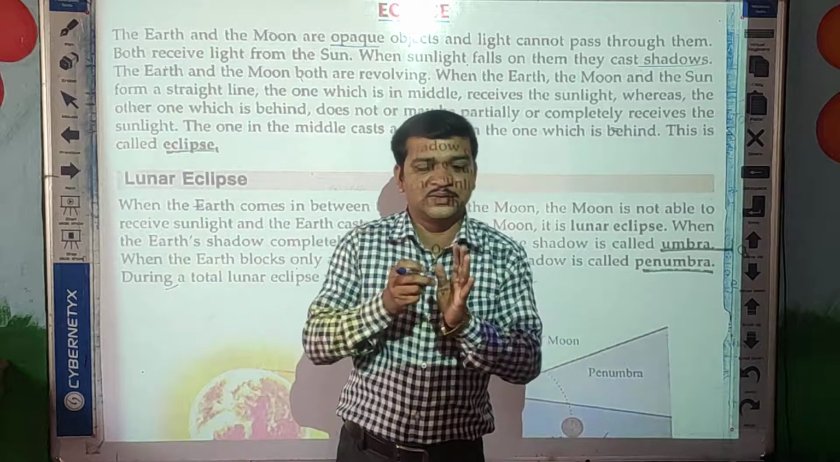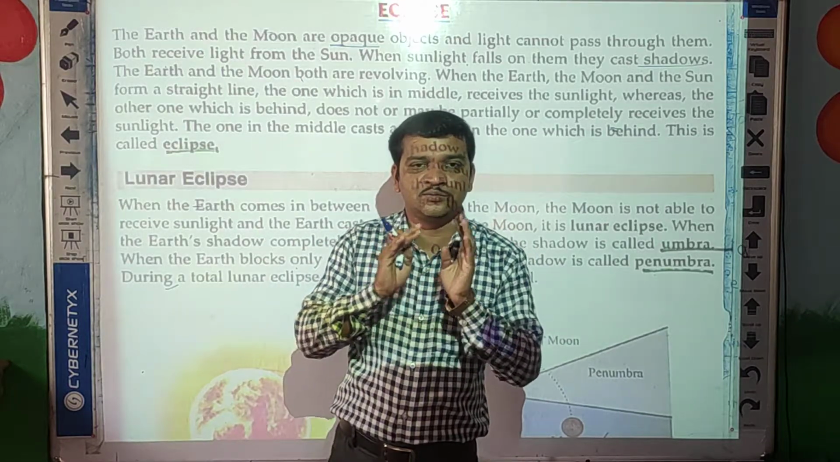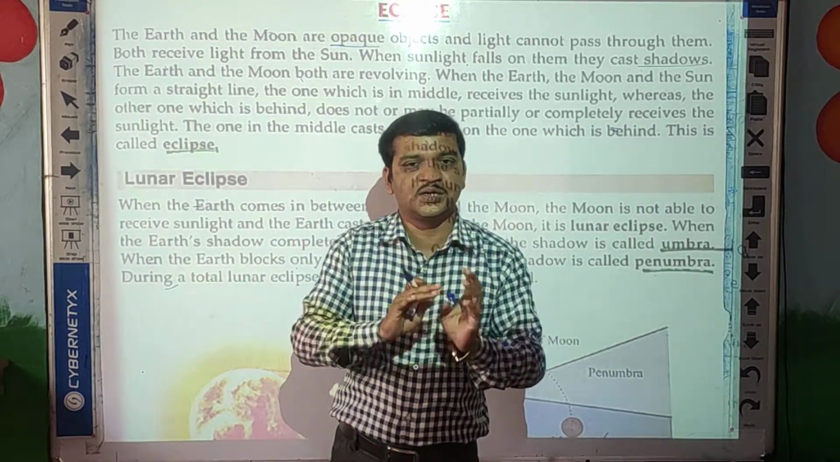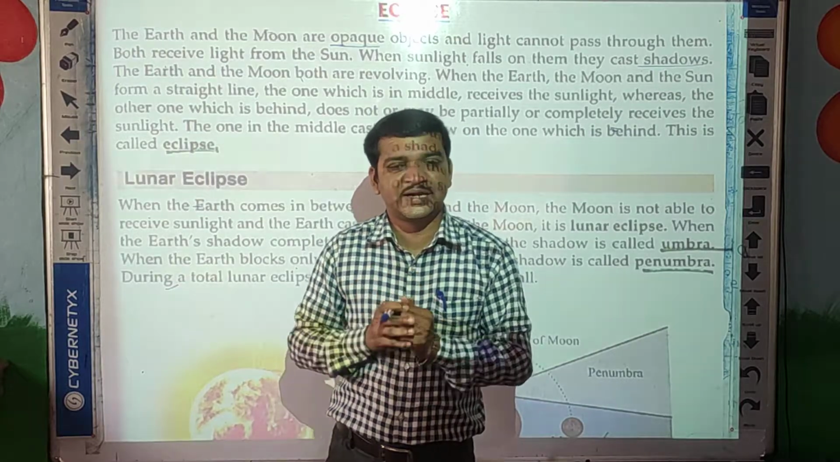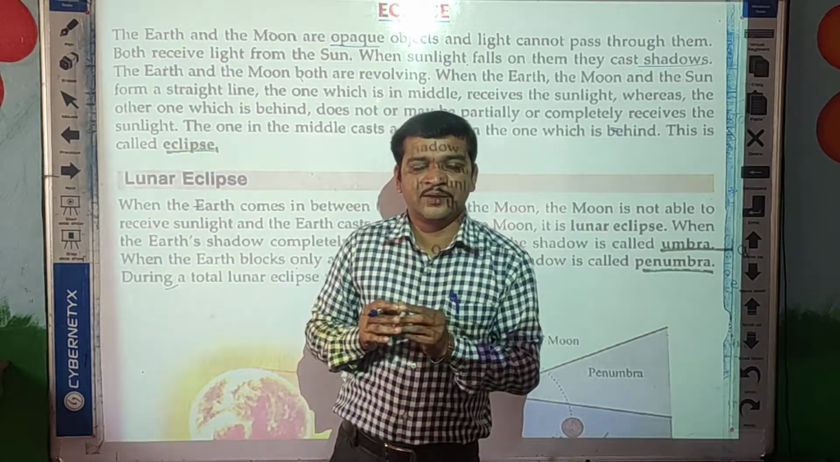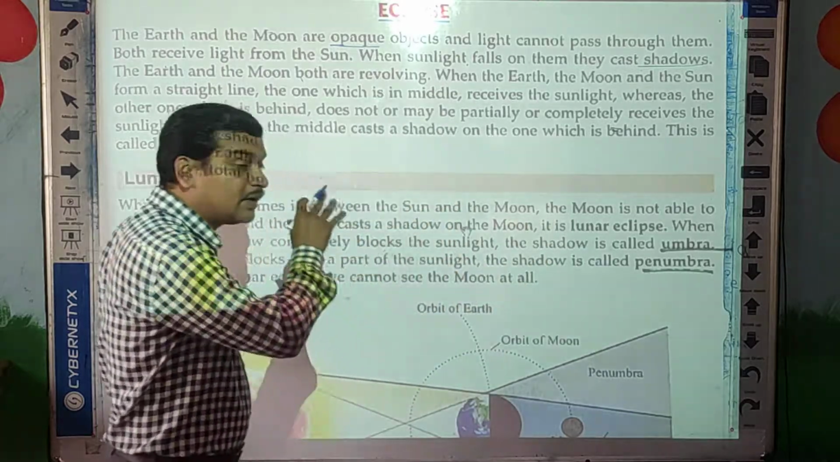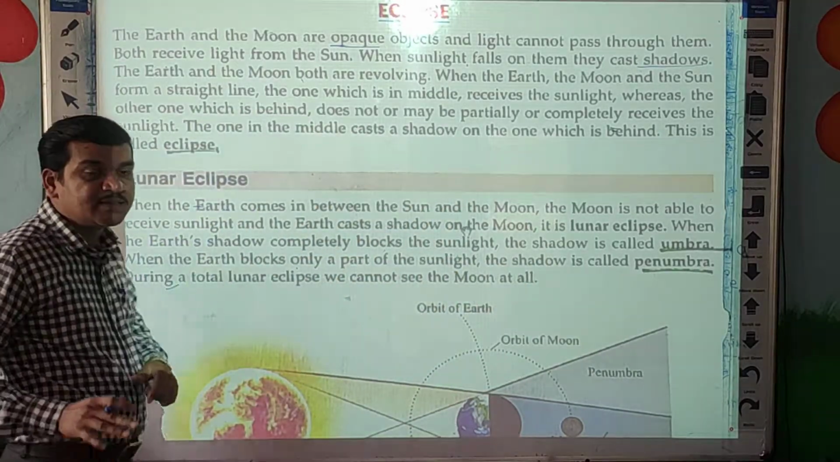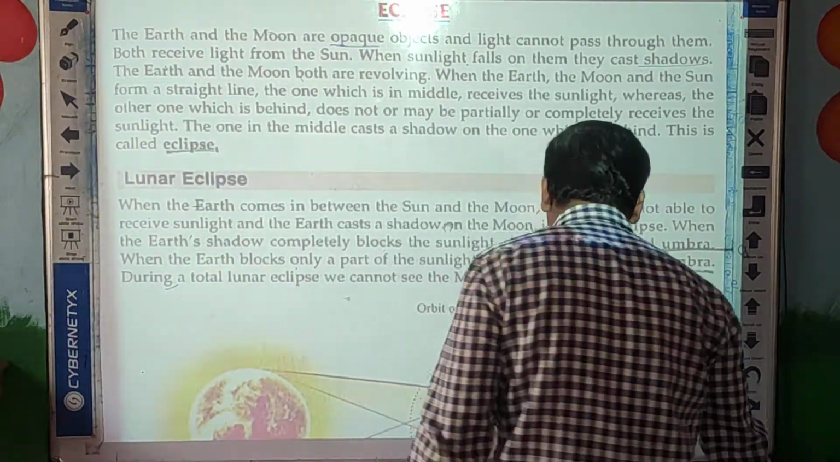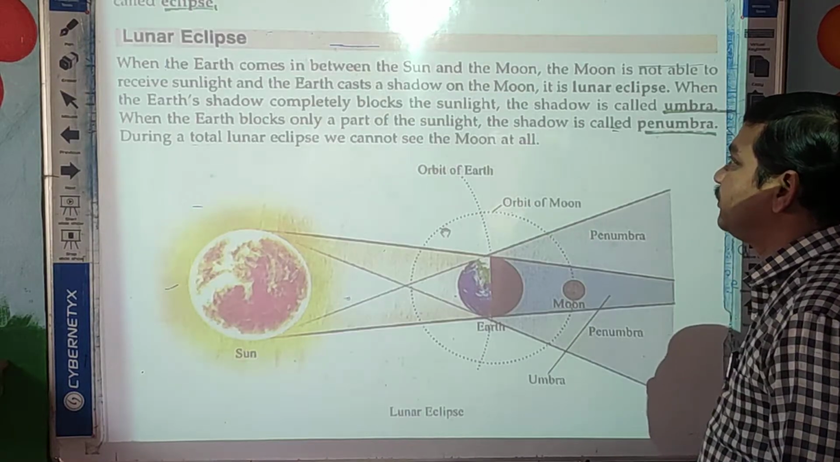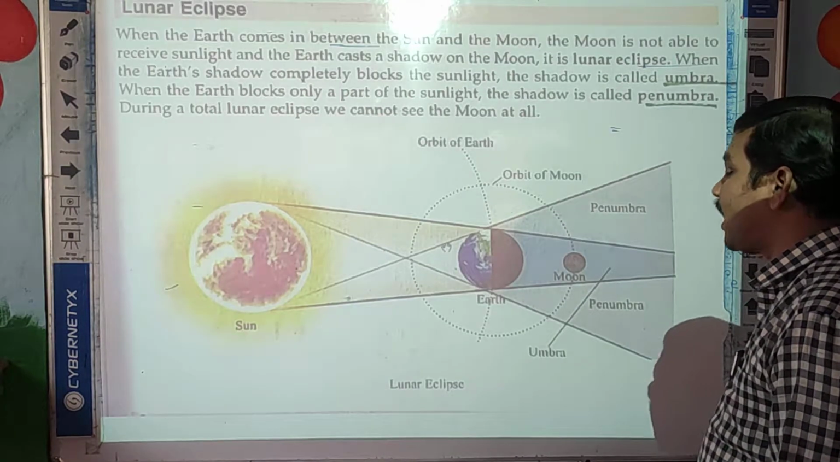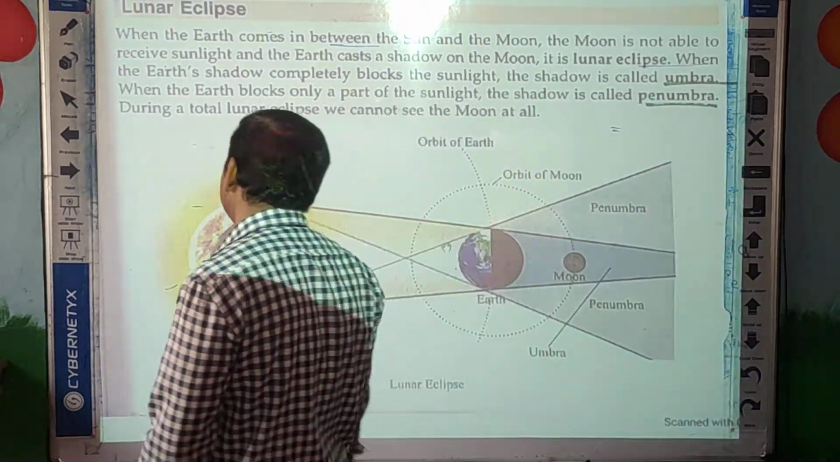What is the eclipse? When the sun, moon, earth, or sun, earth, moon come in a straight line, at that time an eclipse forms. In detail, we will now see what is meant by solar eclipse and lunar eclipse. First we are going to learn about the lunar eclipse, meaning Chandra Grahan, students.